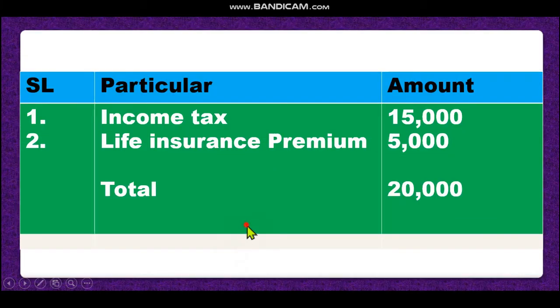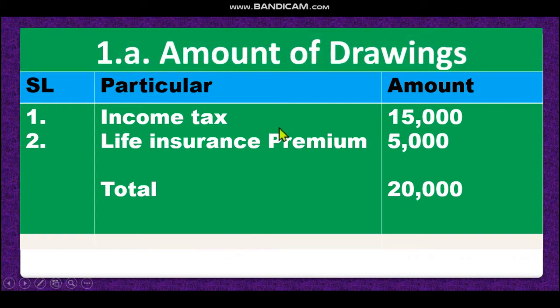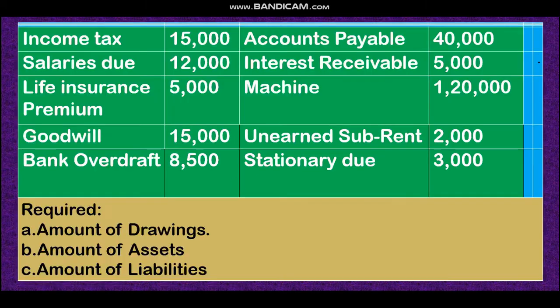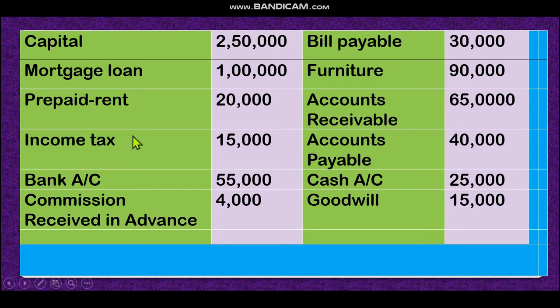Let's come to the solution. Dear student, now we will find out the amount of drawings from the above transactions. Look at first, let's come to the transactions. Let's come to the amounts. Look at capital. It is not drawings. All of you know that. Mortgage loan, no. Prepaid rent, no. Income tax, it is a drawings. Dear student, income tax is a drawings.